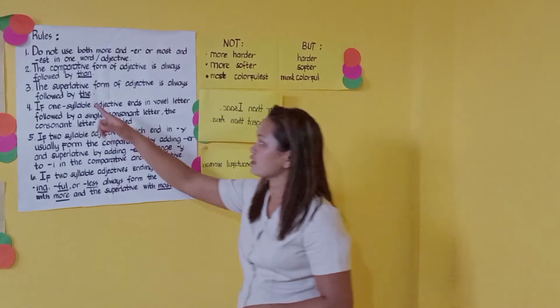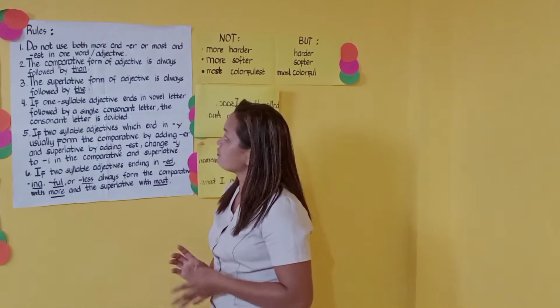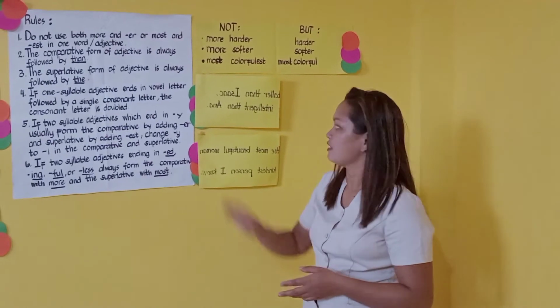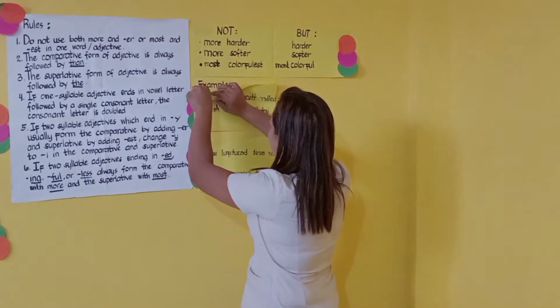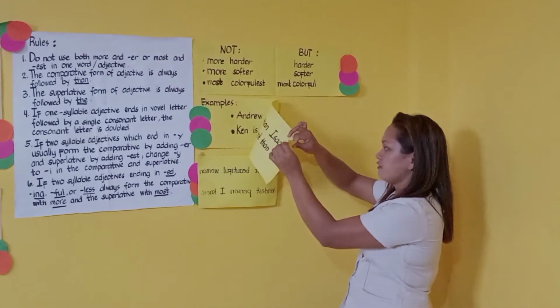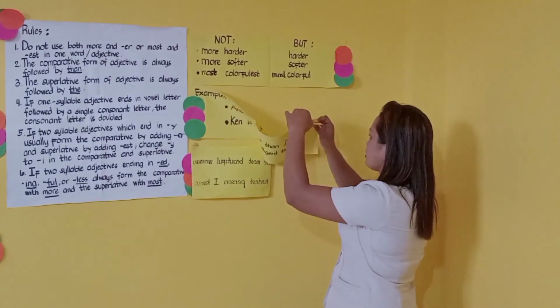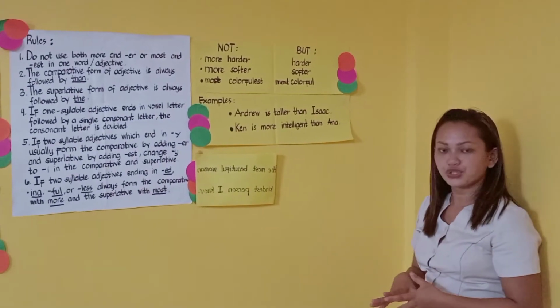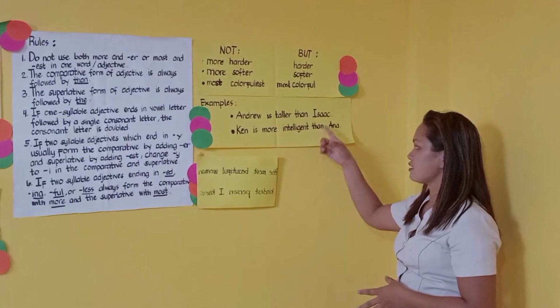Second rule. The comparative form of an adjective is always followed by than. When using the comparative form, you are going to describe two persons or things. Example, Andrew is taller than Isa.